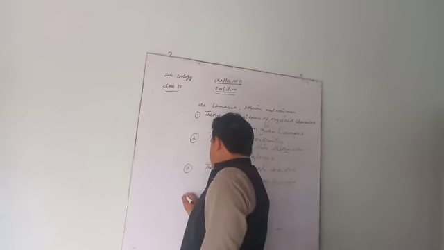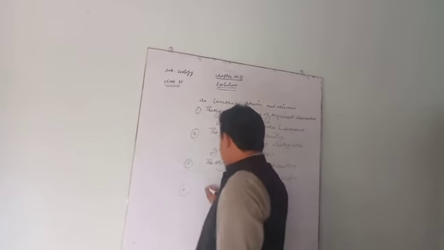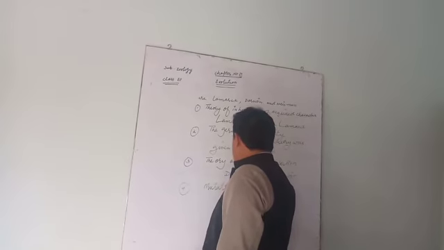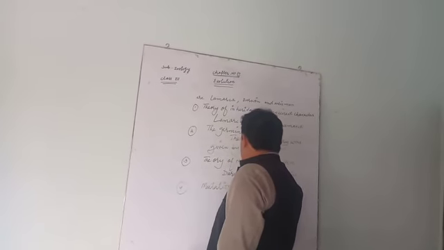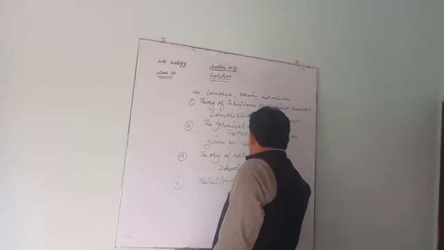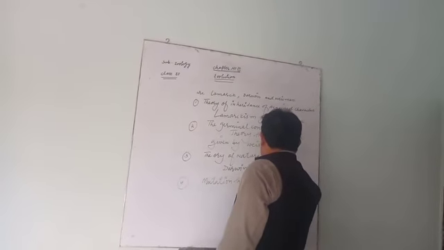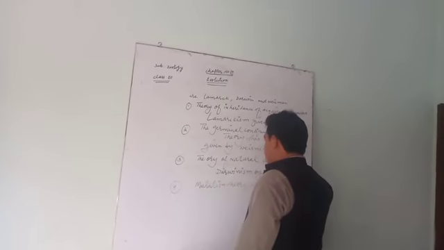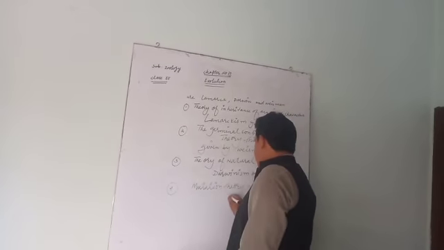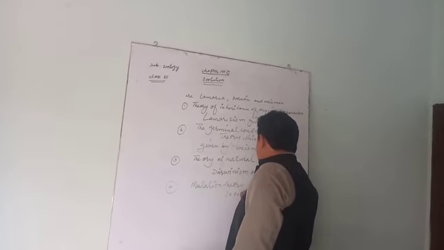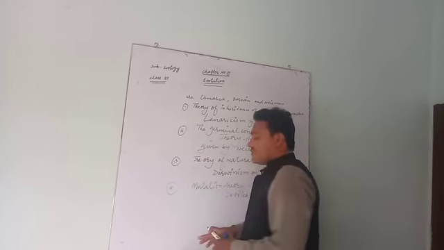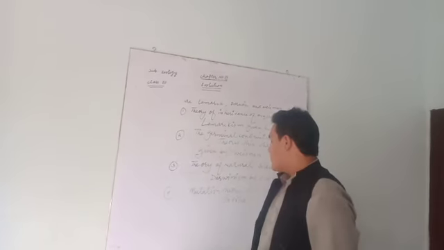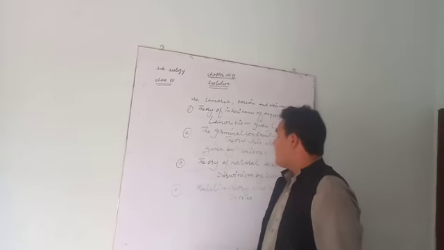Another theory is called mutation theory. Who gave the mutation theory? It was given by De Vries, who was also a scientist who gave the theory called mutation theory.